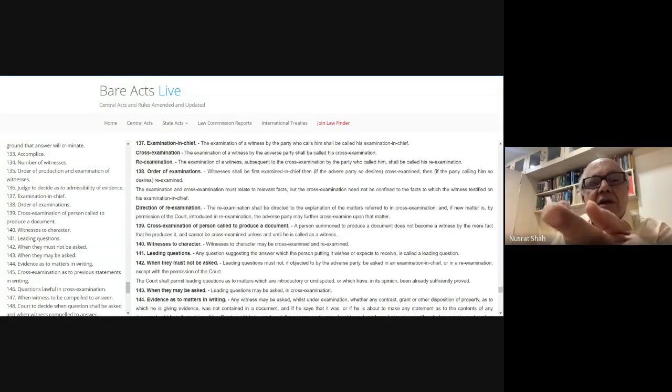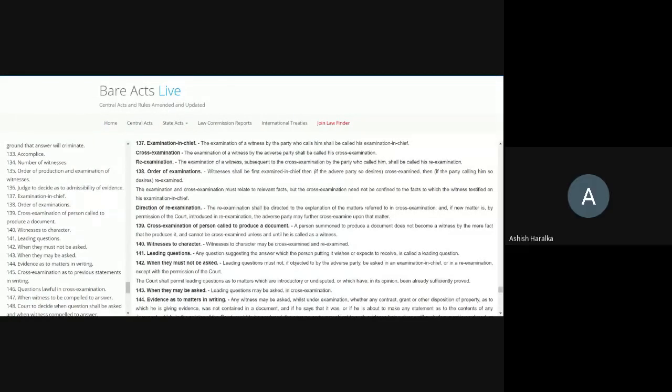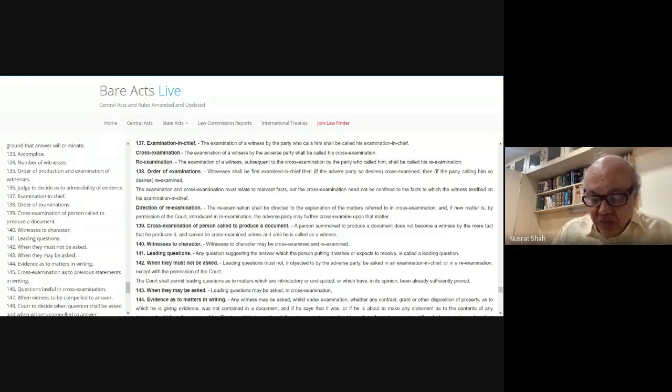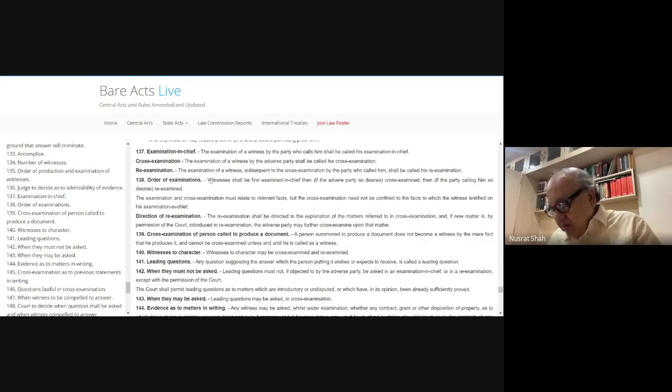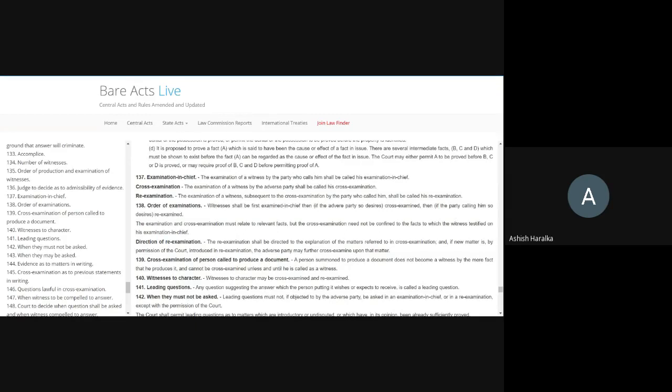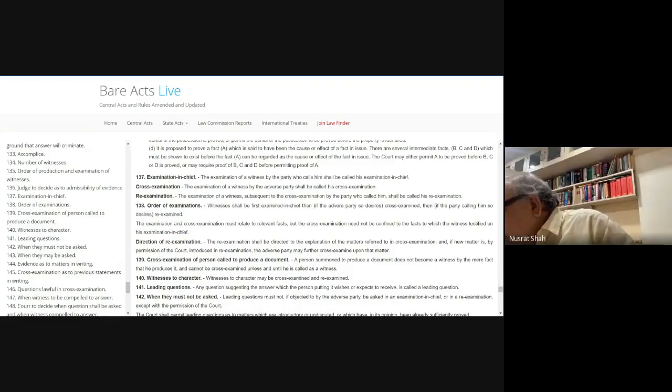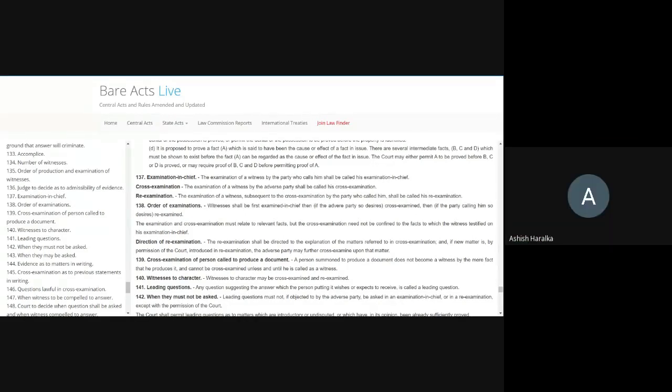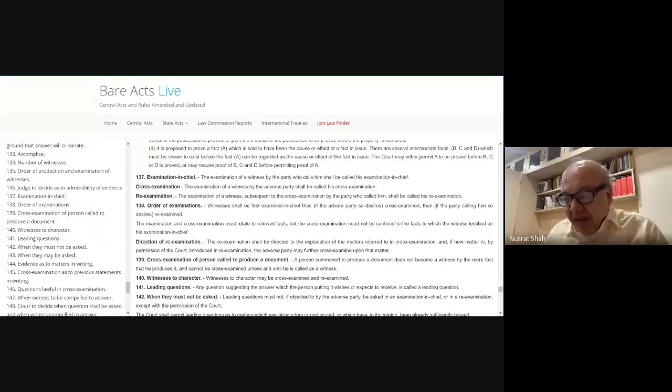Read out the last paragraph of 137. Re-cross-examination. The examination of a witness subsequent to the cross-examination by the party who called him shall be called re-examination. Then see the next paragraph. For cross-examination it is written, the examination of a witness by the adverse party shall be called cross-examination. Then the next paragraph.